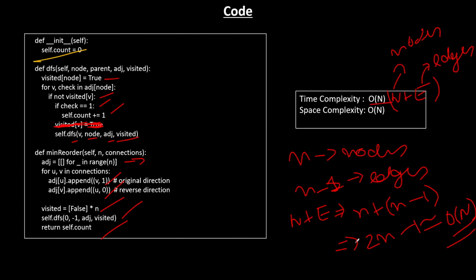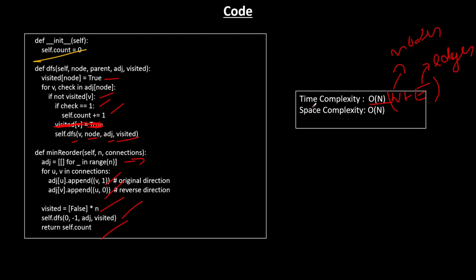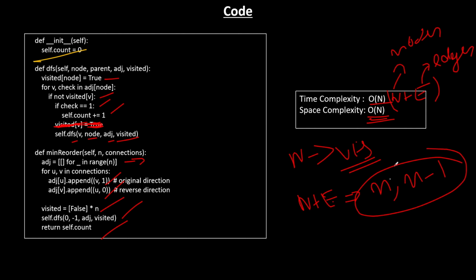In general, you could say the time complexity is n plus e, but saying O of n will be much clearer and more logical for this particular problem. And the same goes for the space complexity. N is taken by the visited array, and the adjacency list is created with n plus e. Since again the nodes are n and edges are n minus 1, we do the same calculation and get space complexity of O of n itself. Therefore, the time and space complexity are both O of n for this problem. So I hope you understood the code explanation along with time and space complexity. Now let's move to the next slide.